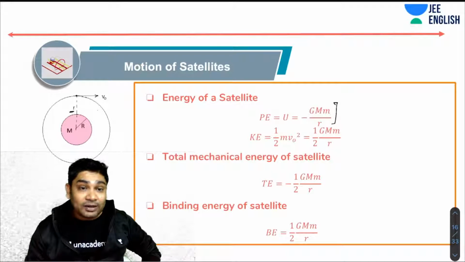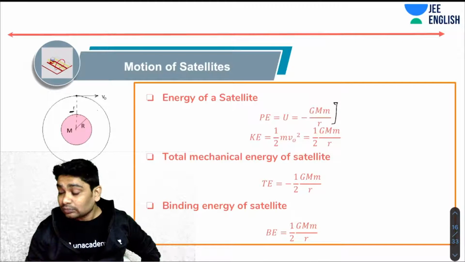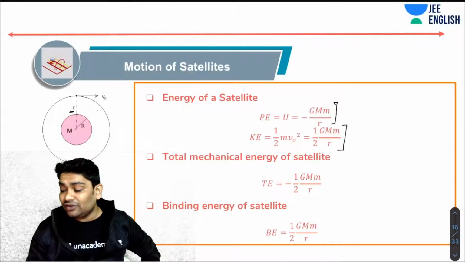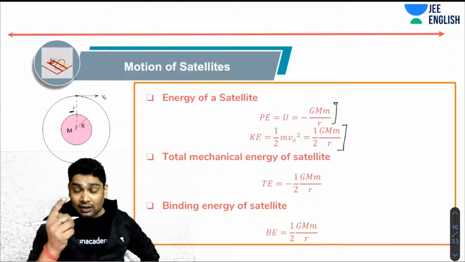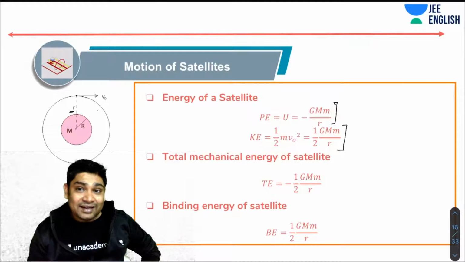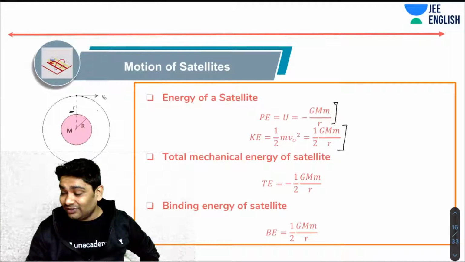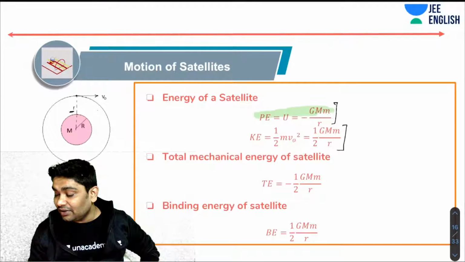Since I know the orbital velocity, I can also estimate the kinetic energy of the satellite. It turns out the kinetic energy of the satellite comes out to be half GMm over r, which is positive half of the potential energy, right? So the total mechanical energy comes out to be minus of this. These are very, very important equations.